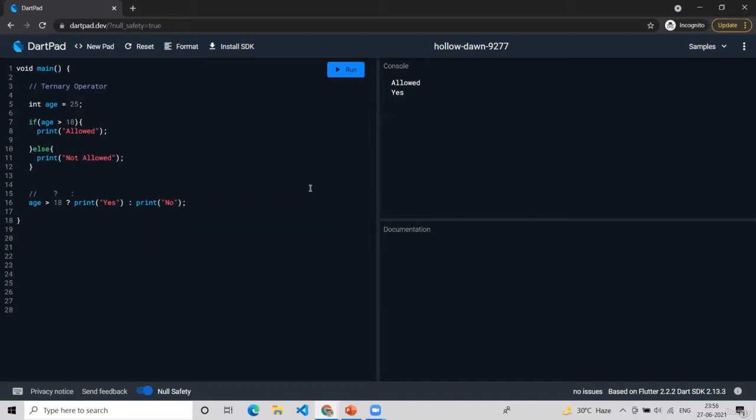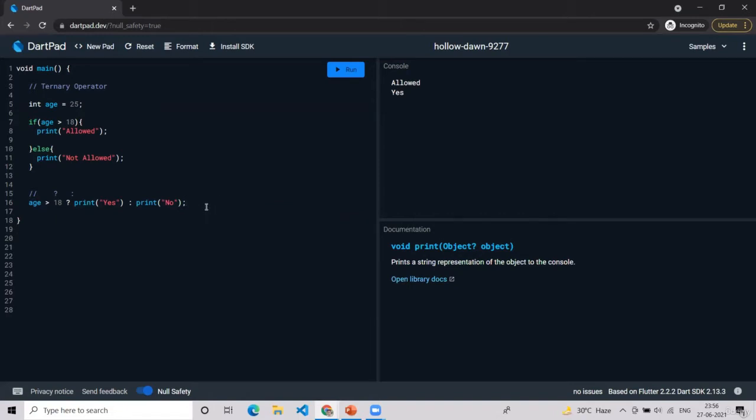It's just one line of code, and earlier we had to write so much code to do the same thing. It's written as the condition, then the question mark, that is, if the condition is true, then what we have to do. And with this colon, it means if this condition is not true, then what we have to do. Simple as that.